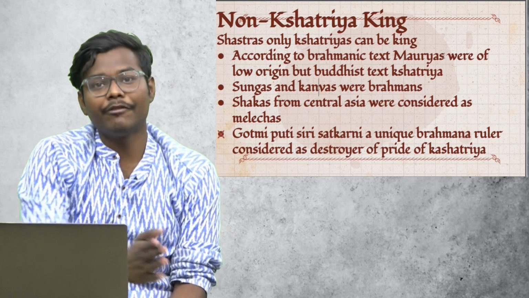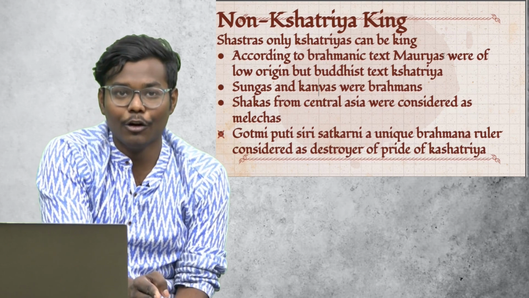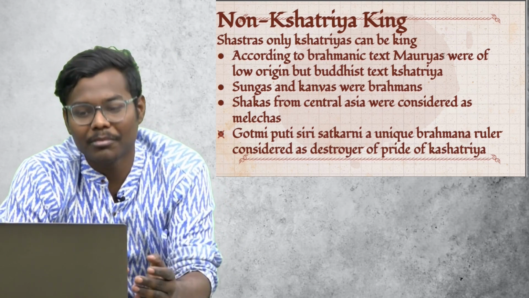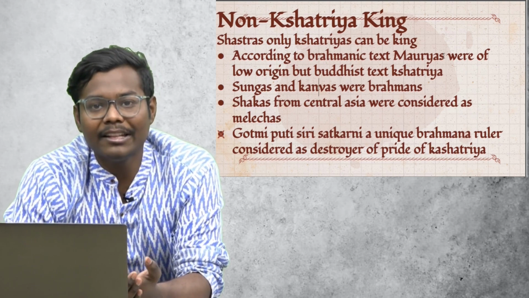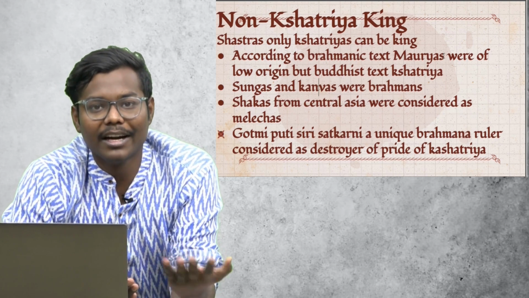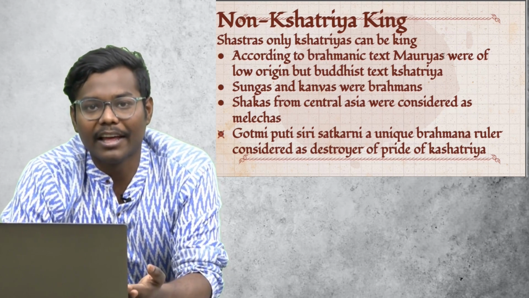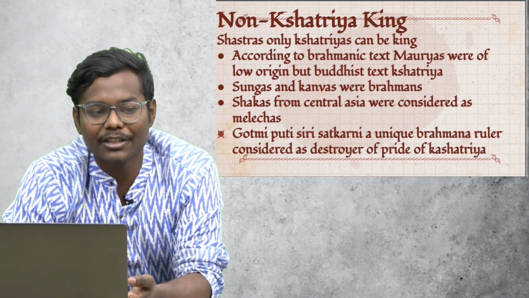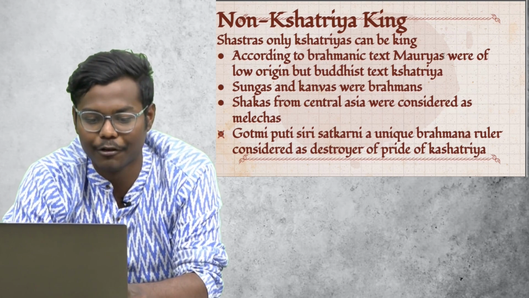Then the Shakas who came from Central Asia were considered as Malechas, or of low origin. But again, if we see, it was the Shaka rulers who repaired the lake. So it was not that Shaka rulers were not getting into the fold of Brahmanic society.